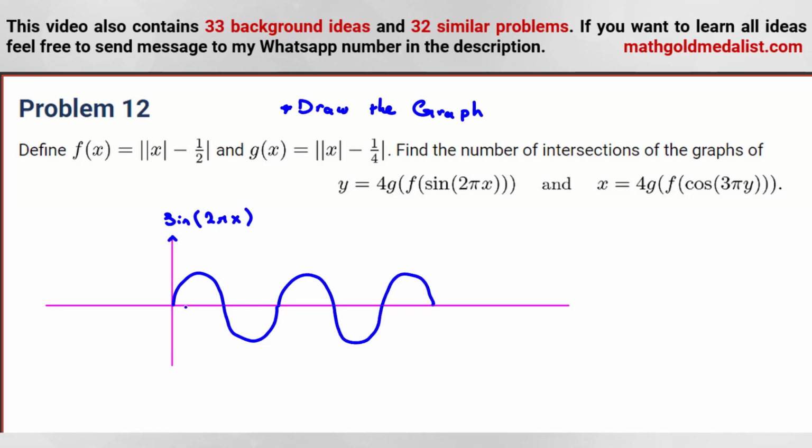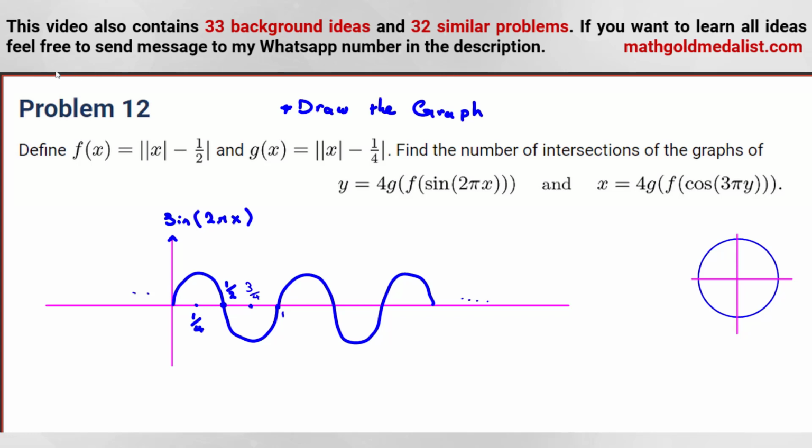So here, and also in all these problems, you should imagine the unit circle. We know when x goes from 0 to pi over 2, it goes from 0 to 1. When we have pi over 2, x is 1 over 4. So this one is 1 over 4. At pi, it will be 0. So here, sine is the vertical line. So pi over 2 is what? 1 over 2. Then we can write like this. 1 over 2 plus 1 over 4, 3 over 4. And then 1, it will be 2 pi. And it will be repeated like this to the right and left.